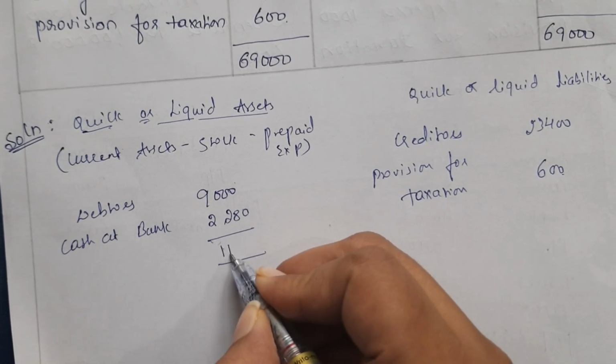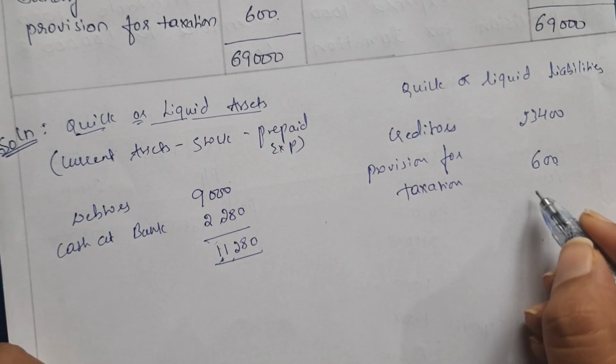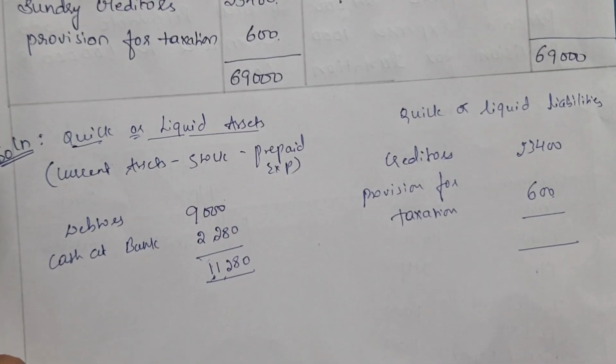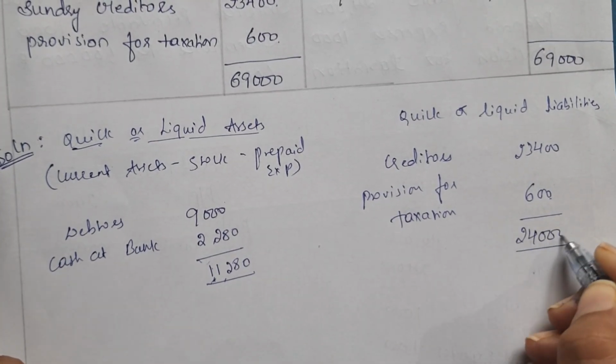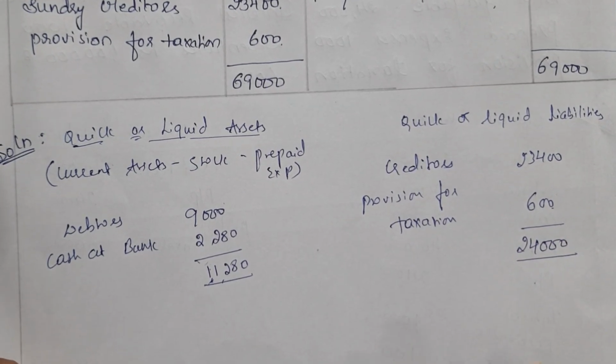Now just total and let us check how many quick assets we have. Totally we have 11,280 rupees of quick assets, and liabilities rupees 24,000. These you can call either current liabilities, quick liabilities or liquid liabilities.